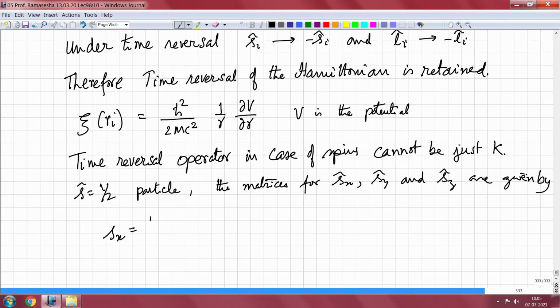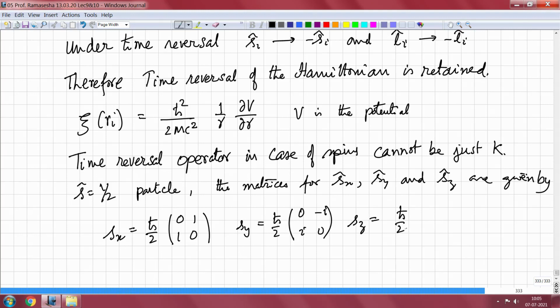Sx is equal to h cross by 2, and these are all 2 by 2 matrices, so this is 0 1 1 0, and Sy is equal to h cross by 2, 0 minus i i 0, and Sz is the matrix h cross by 2, 1 0 0 minus 1.